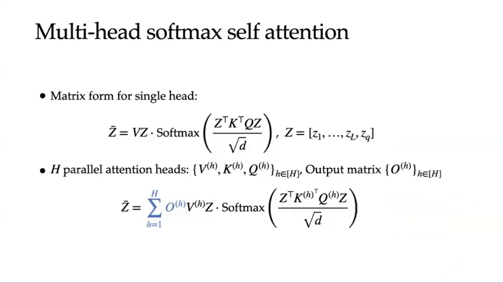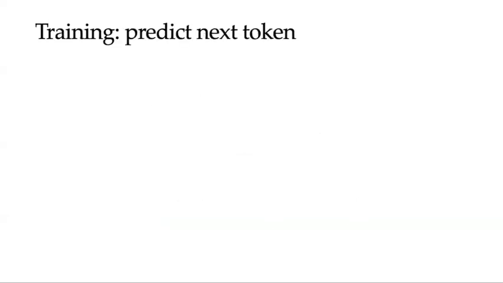Today's large language models typically employ the multi-head version of this mechanism. This approach involves running each parallel attention head simultaneously. Each head processes the input independently, and their outputs are combined using the output projection matrix.